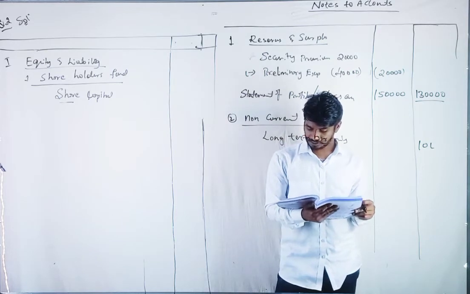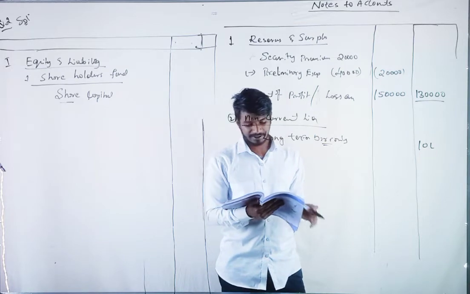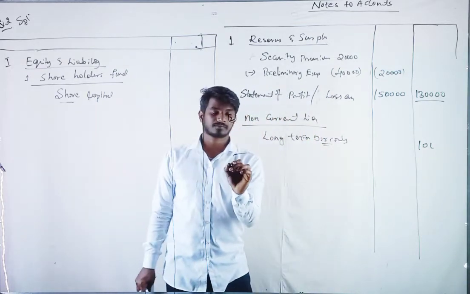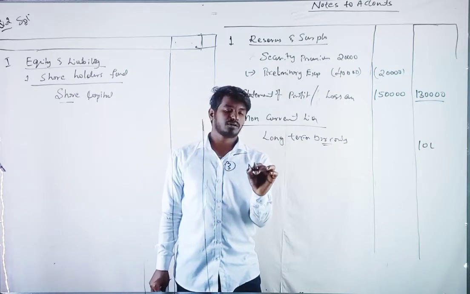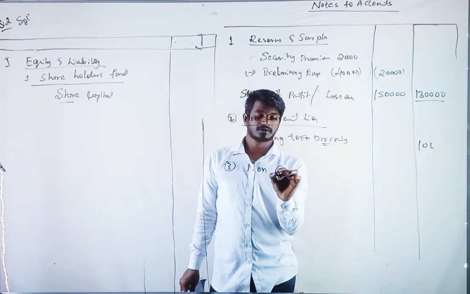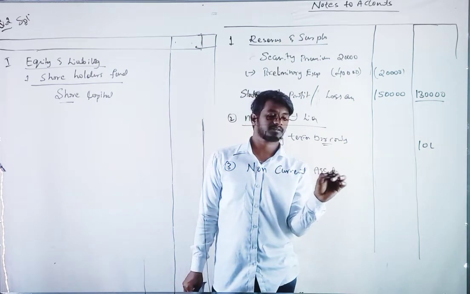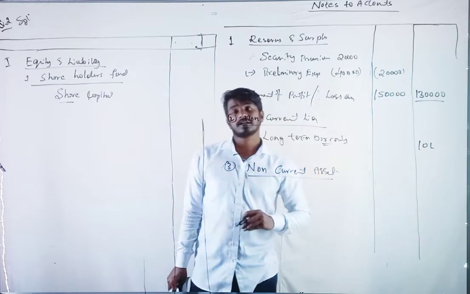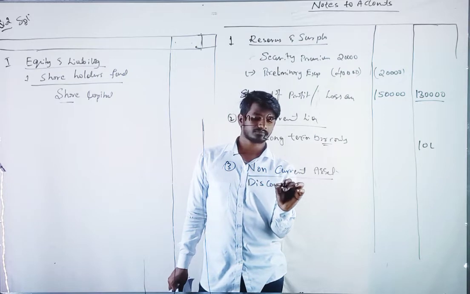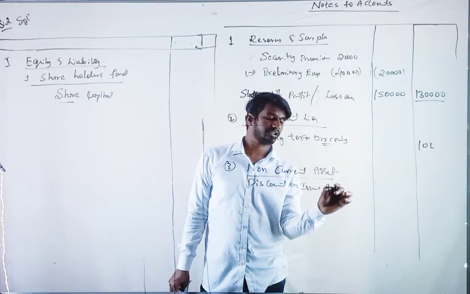Next, discount on issue of debenture. Other liabilities done. In the non-current asset, discount on issue of debenture.